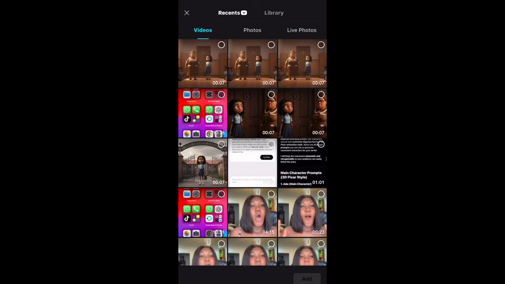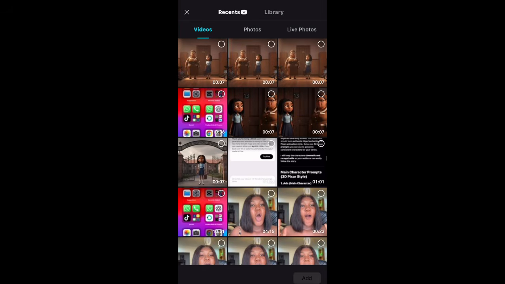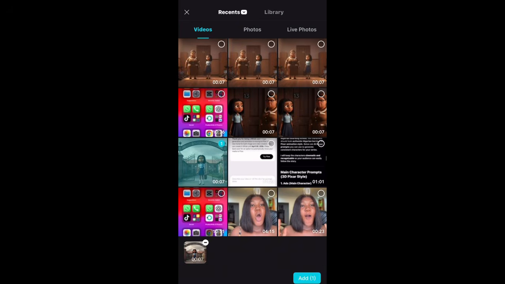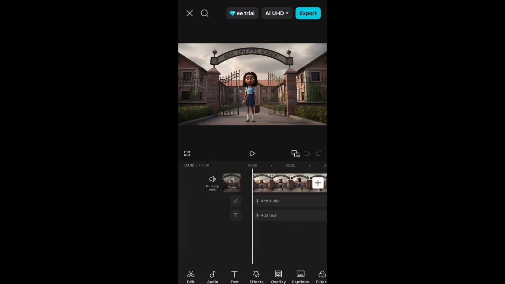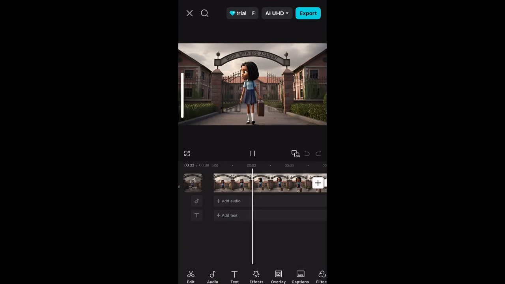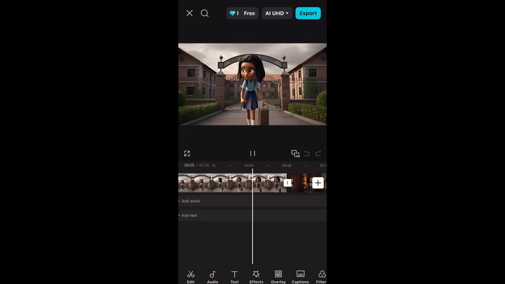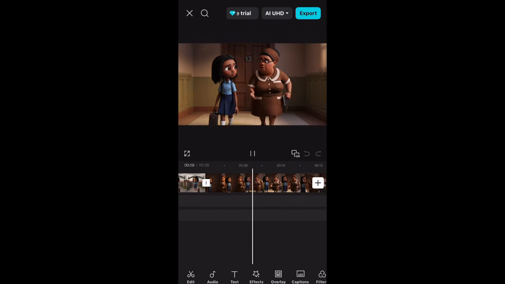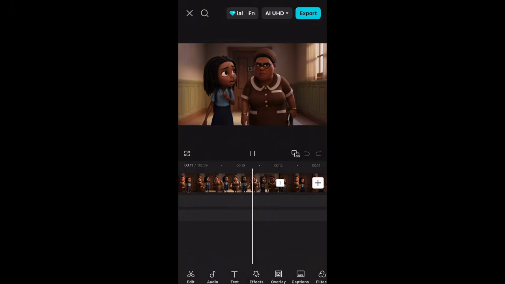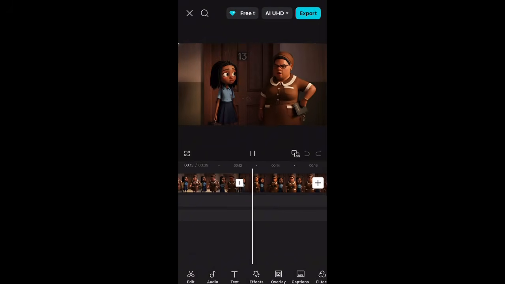So the next thing for me to do is come to my CapCut. This is obviously where the magic happens. I'll select all the scenes, all the videos I've generated from Grok AI, and after that I'm going to put them all together, check where need to be cut out, because all of it might not be perfect, so you get to select where you are to cut out and where you are to leave it.